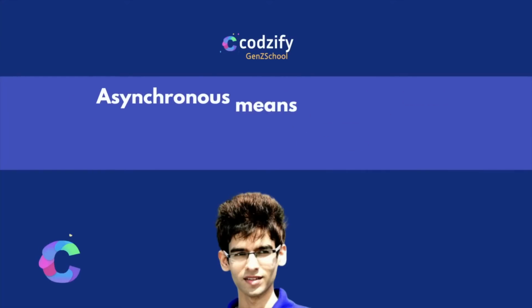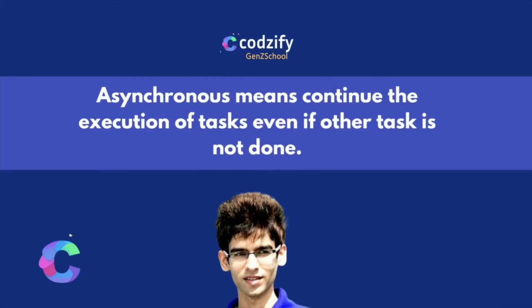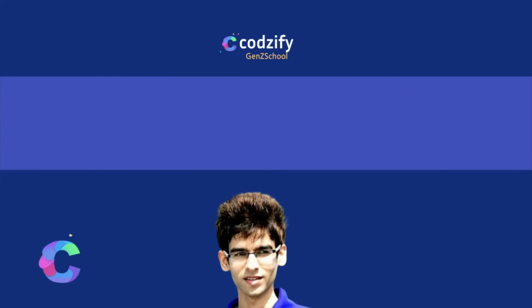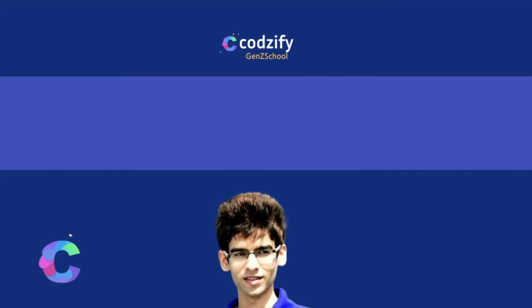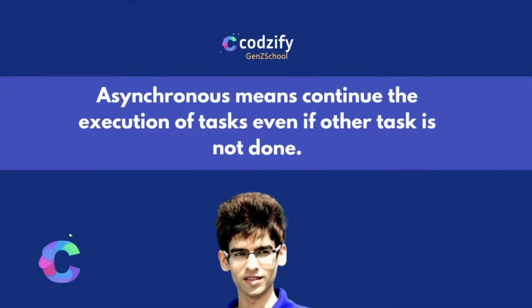Whereas an asynchronous task means you do not have to wait until the first task is done. Here also you can consider the example of Netflix. Suppose you want to watch a movie and you do not have to wait, and that is the case which we see in the current scenario, right? We see the movie seamlessly with a good user experience. We do not have to wait for the entire movie to load. How these asynchronous tasks are getting handled in Angular, that is where the observable comes into the picture.